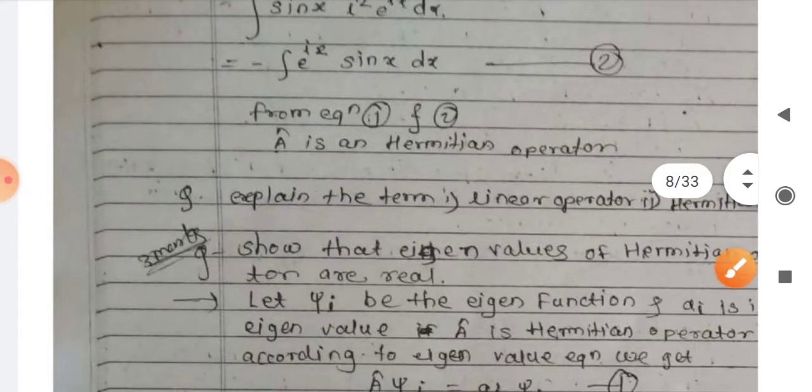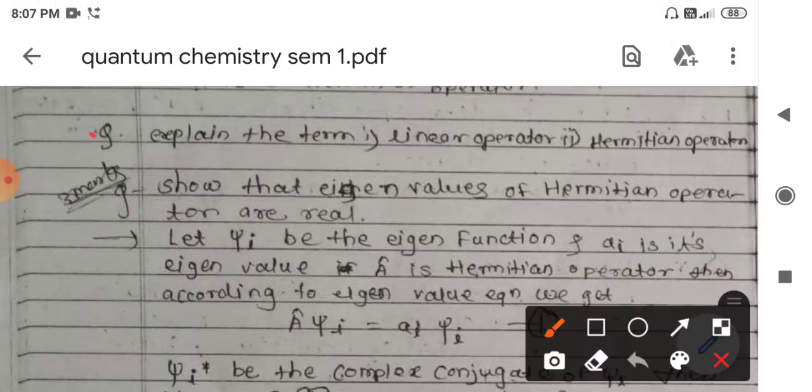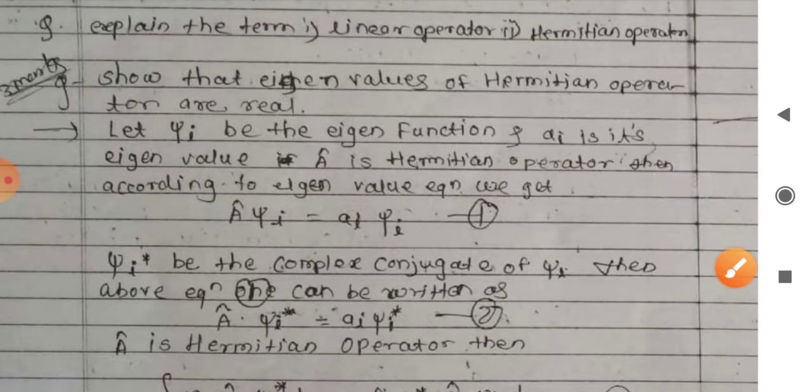And there we have solved some examples. So the question might be asked in such a way: explain the terms linear operator and Hermitian operator, or explain how an operator can be acceptable or not.